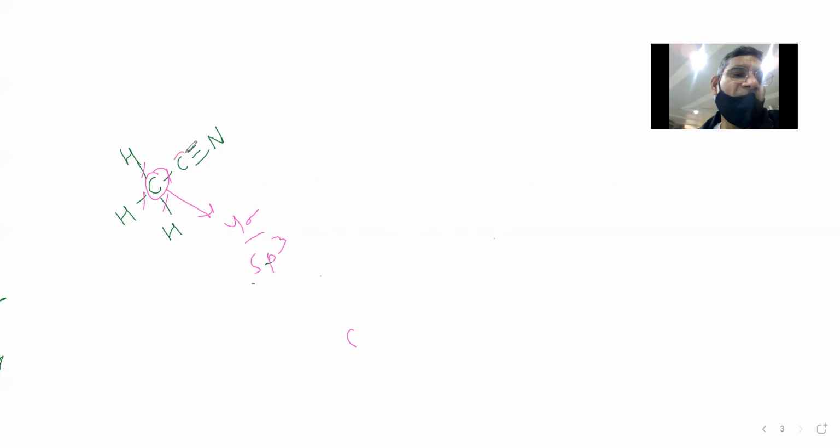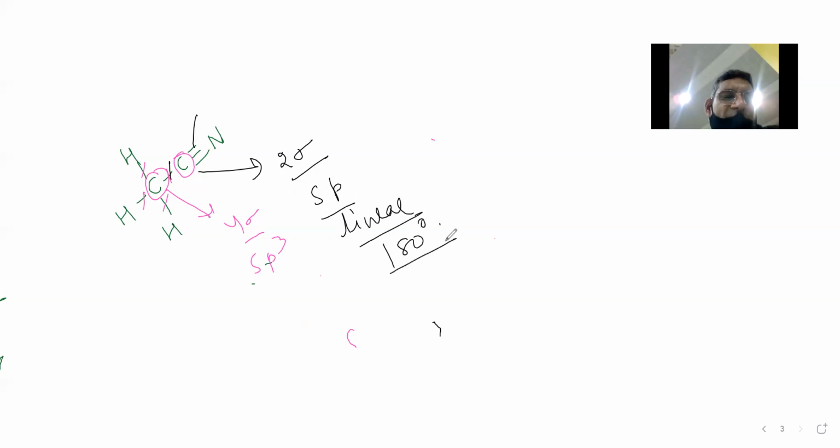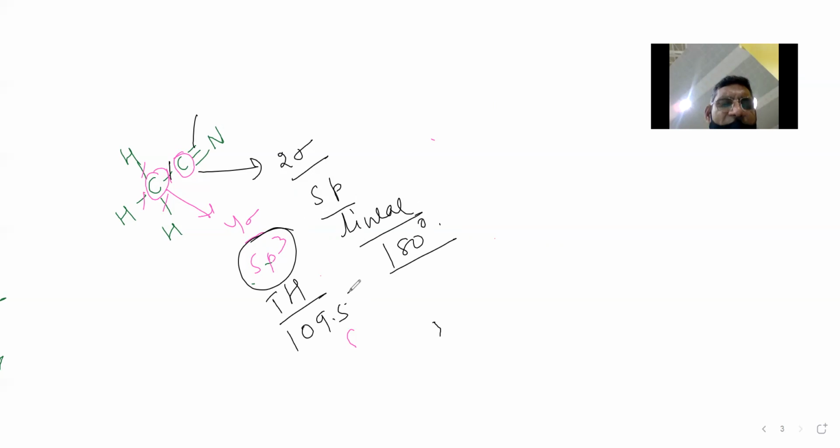Now see this carbon atom. How many sigma bonds is this carbon having? 1 sigma bond and 2 sigma bonds. Since this carbon is having 2 sigma bonds, hybridization will be sp. And sp hybridization shape will always be linear, with bond angle 180 degrees. And this was sp3, as I already told you: sp3 is tetrahedral and bond angle will be 109.5 degrees. These are all the questions we have discussed related to hybridization.